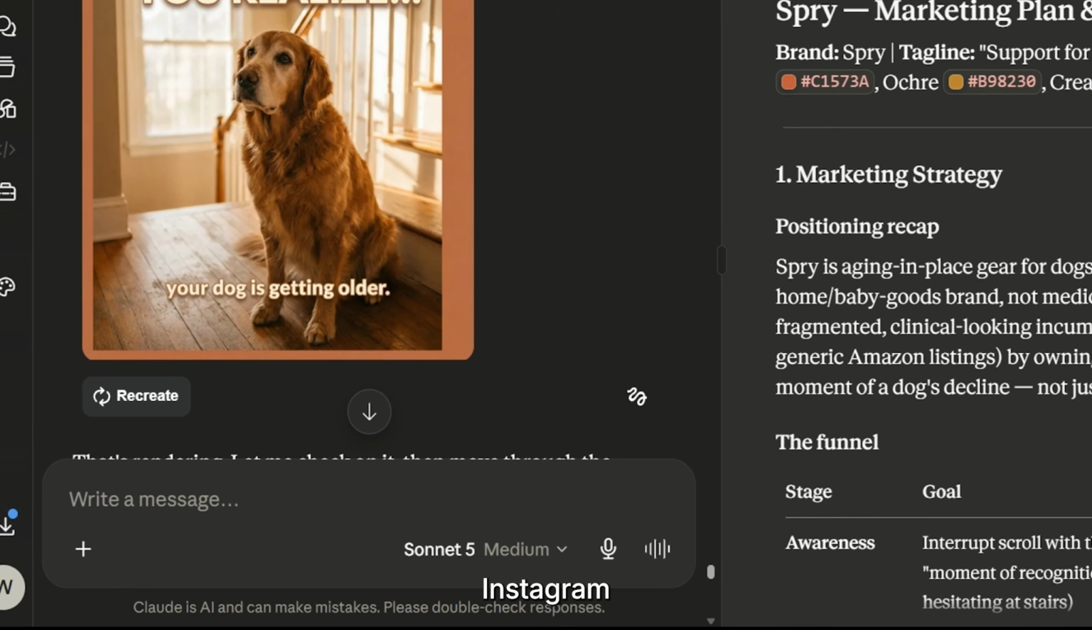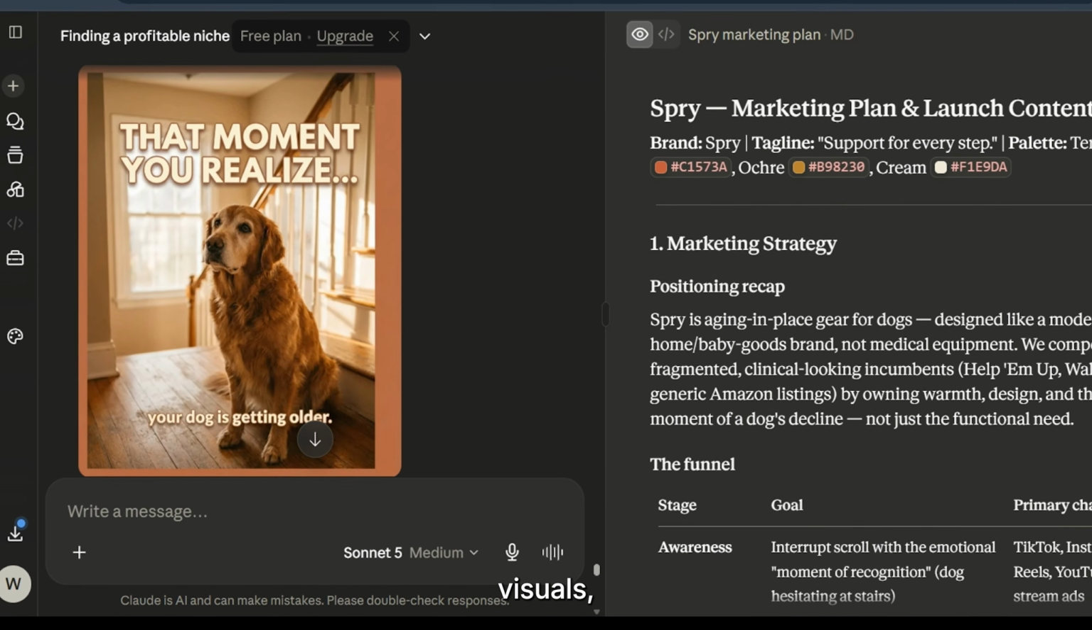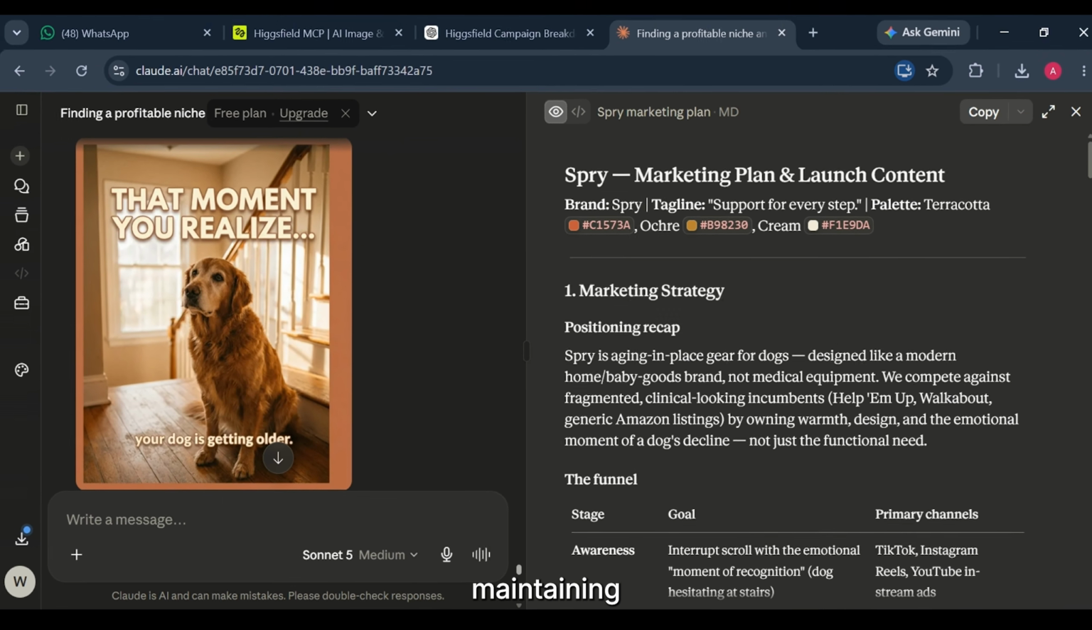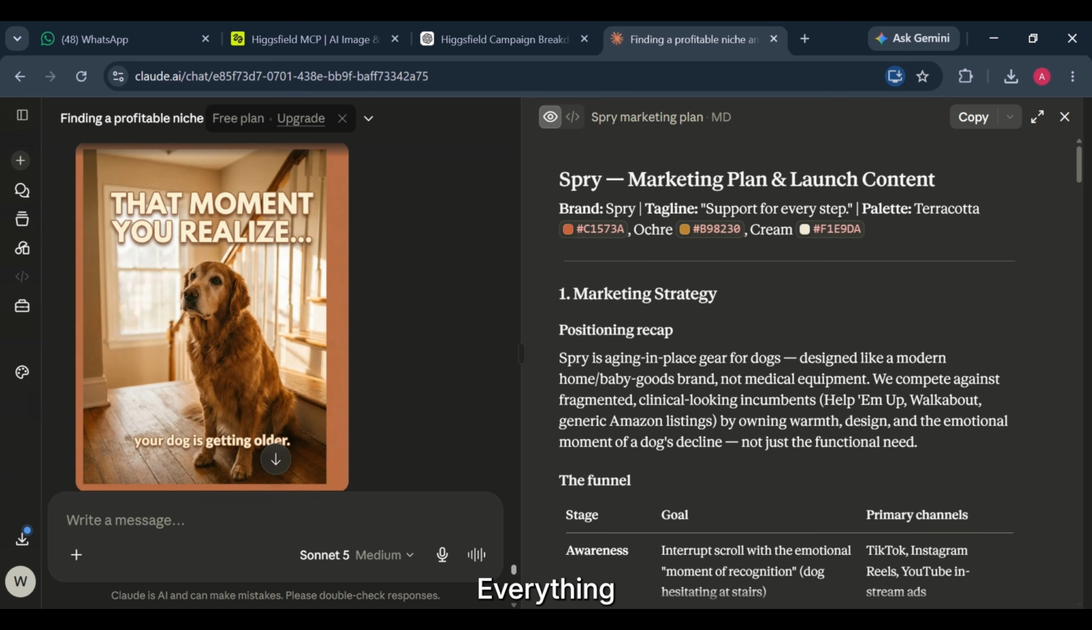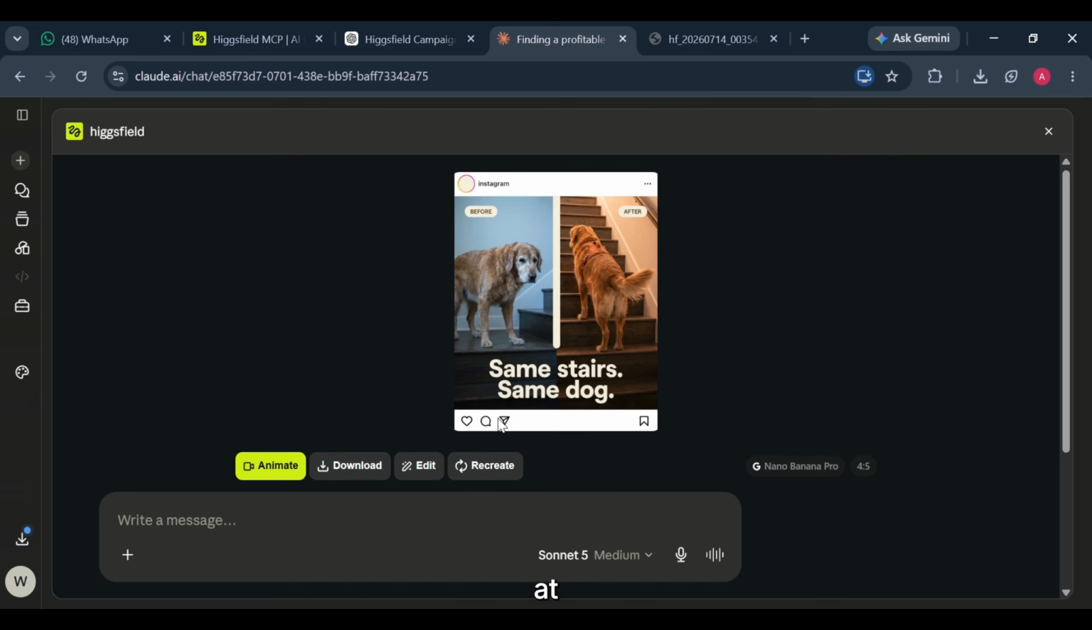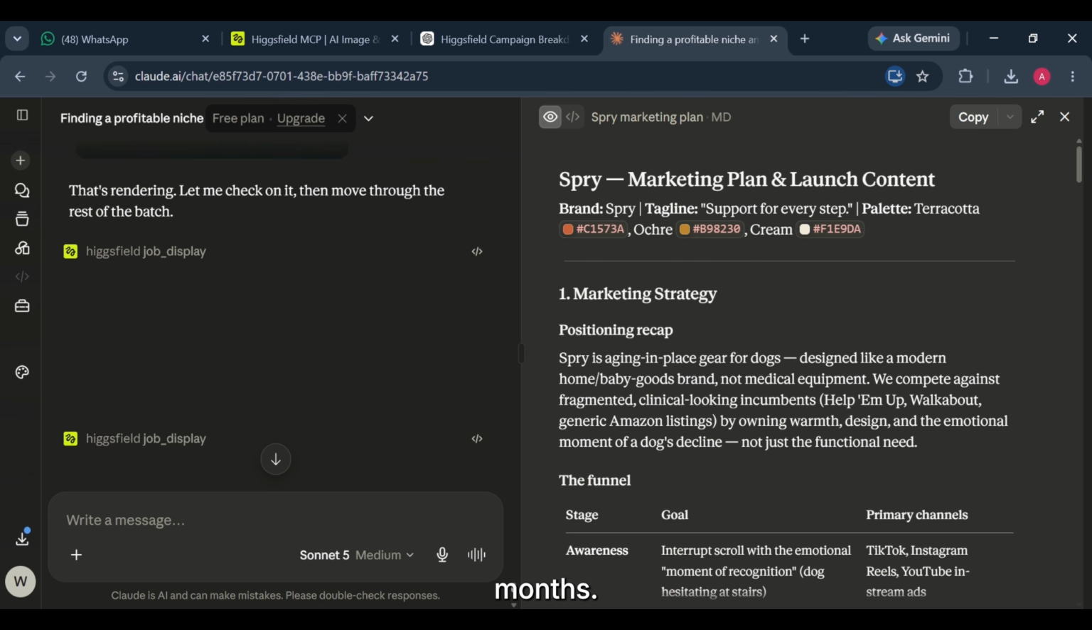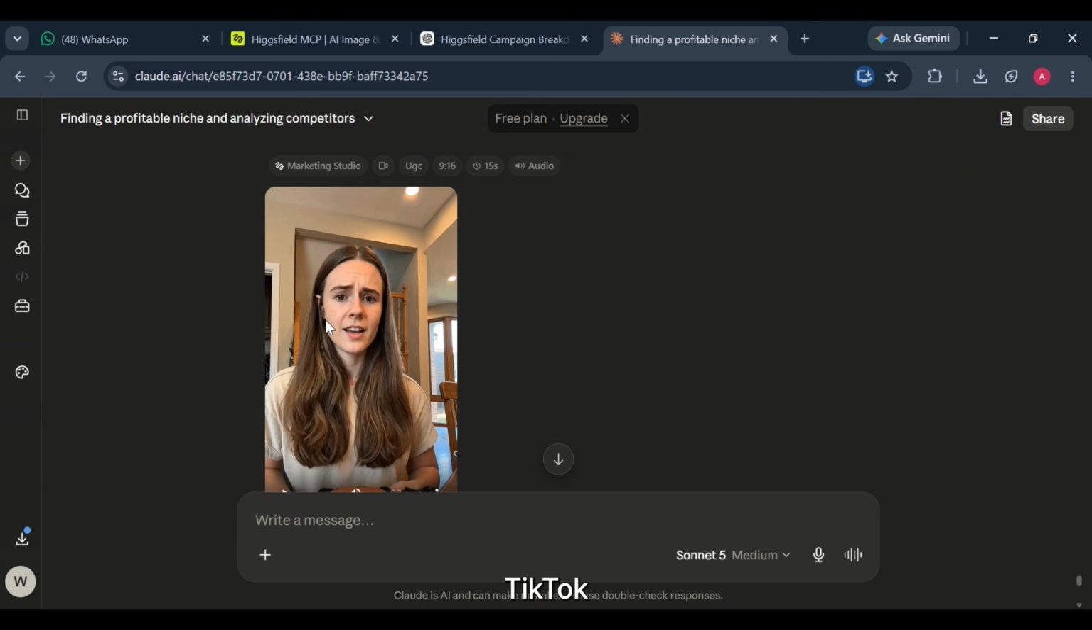will be posted. Instagram focuses on polished visuals, strong captions, and maintaining a consistent aesthetic. Everything feels intentional, like you're looking at a real brand that's been posting for months. Then we move over to TikTok.